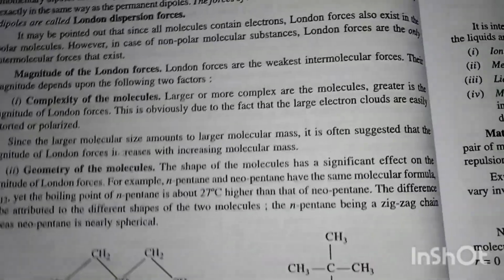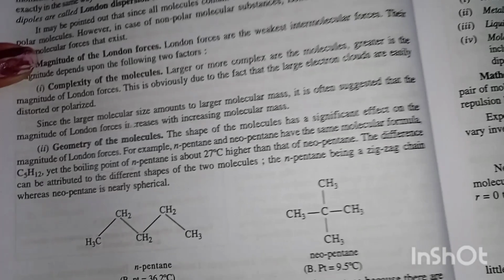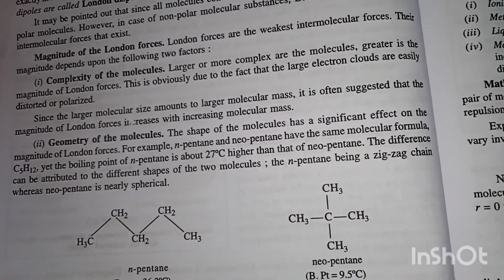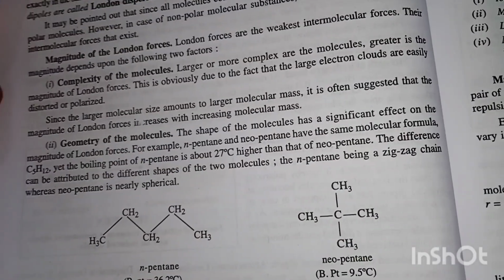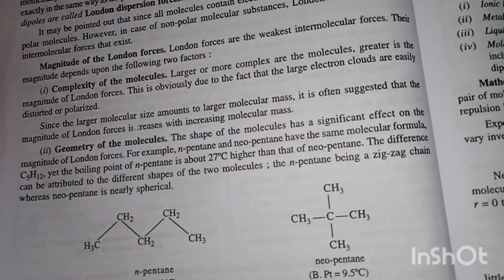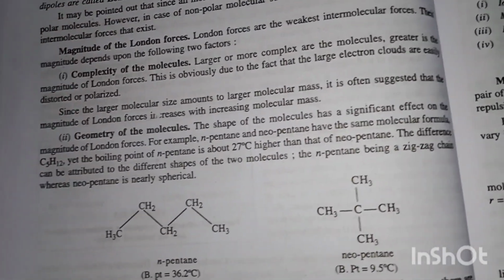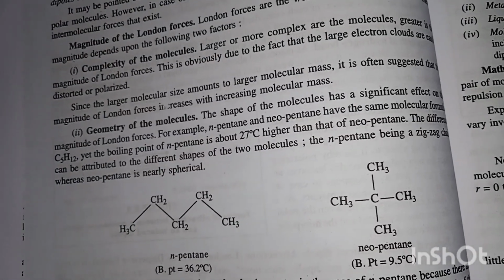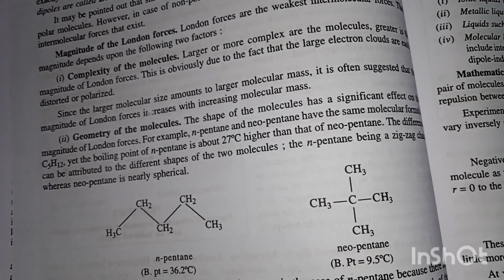Geometry of the molecule. The shape of the molecule has a significant effect on the magnitude of London forces. For example, n-pentane and neopentane have the same molecular formula C5H12, yet the boiling point of n-pentane is about 27 degrees Celsius higher than that of neopentane.